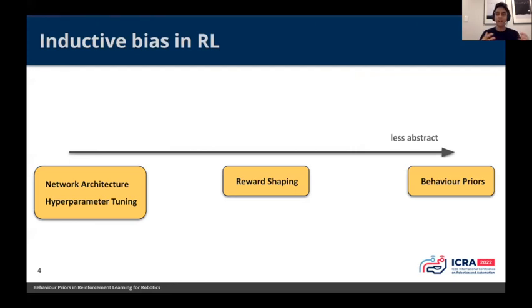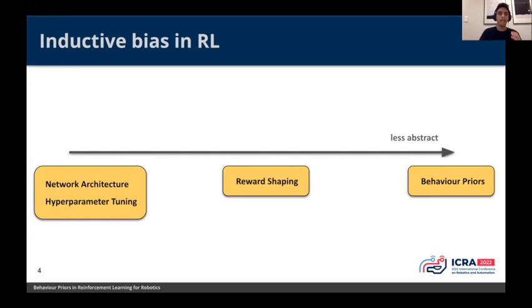I actually made a crude spectrum here of the level of abstraction from the task that these biases can take. At the most abstract level, we have network architecture. We don't have too much information about the task coming into this, but maybe we know it's a vision-based task, so we can use convolutional neural networks, or there's some temporal nature involved, so we can turn to RNNs.